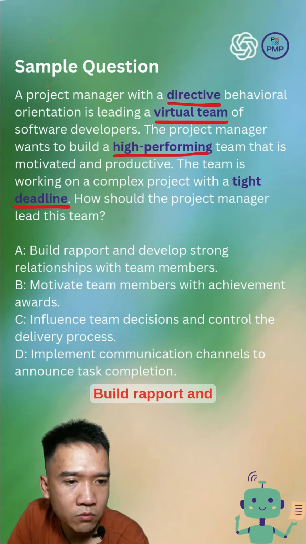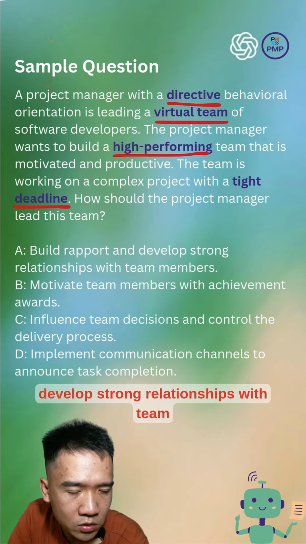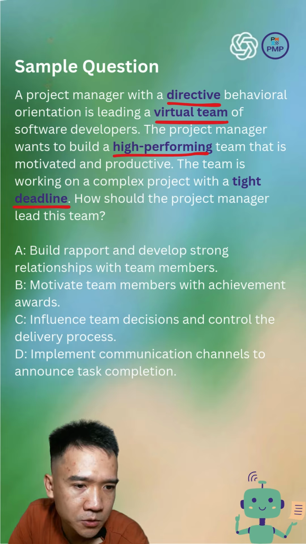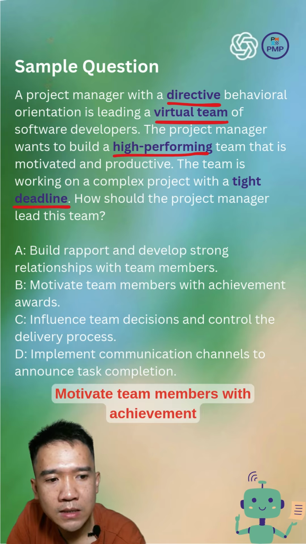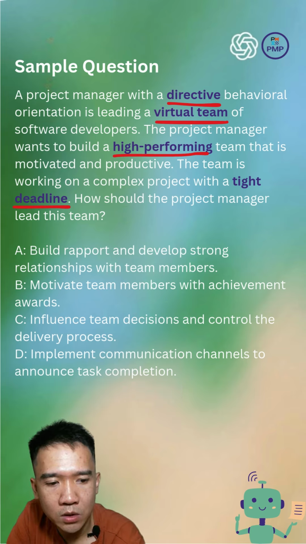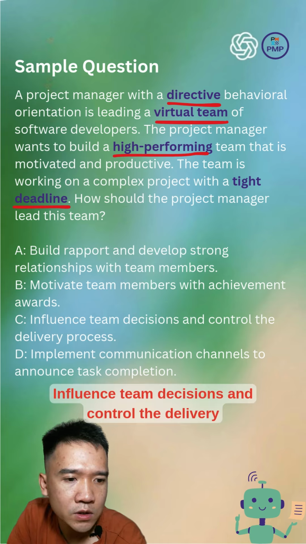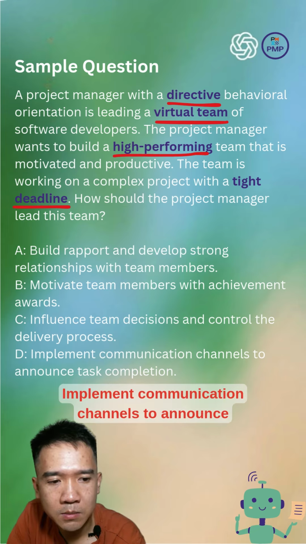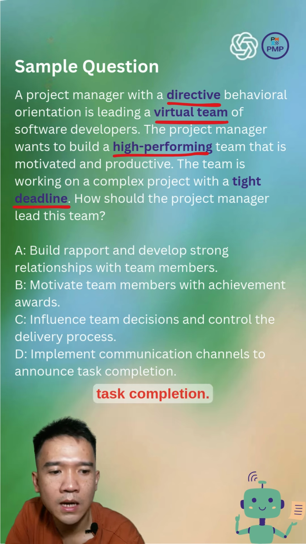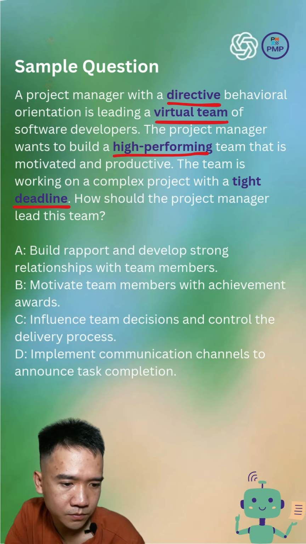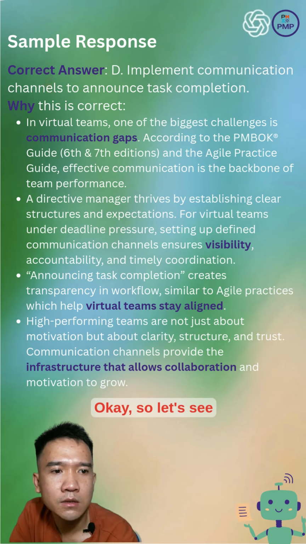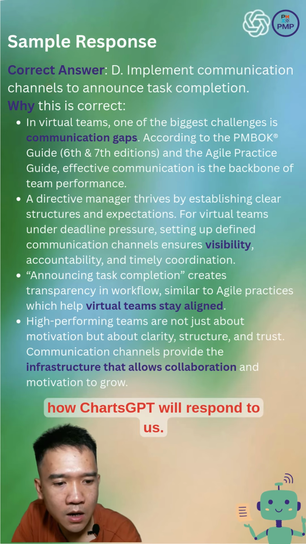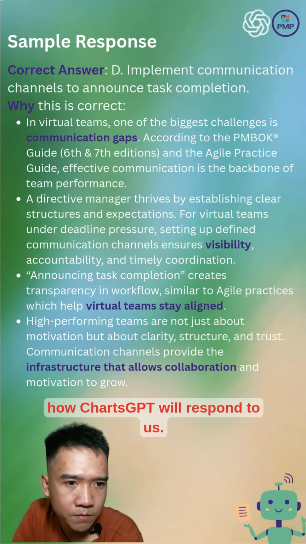A. Build rapport and develop strong relationships with team members. B. Motivate team members with achievement awards. C. Influence team decisions and control the delivery process. D. Implement communication channels to announce task completion. Okay, so let's see how ChatGPT will respond to us.